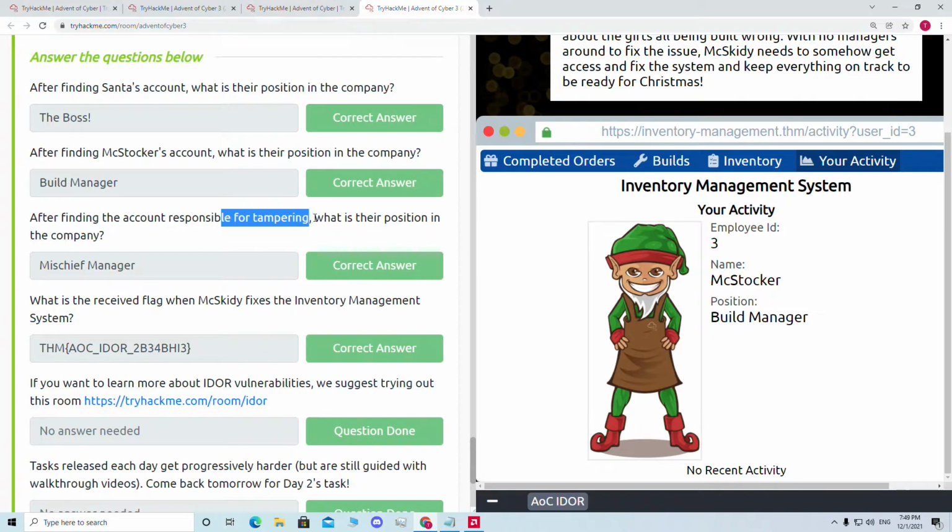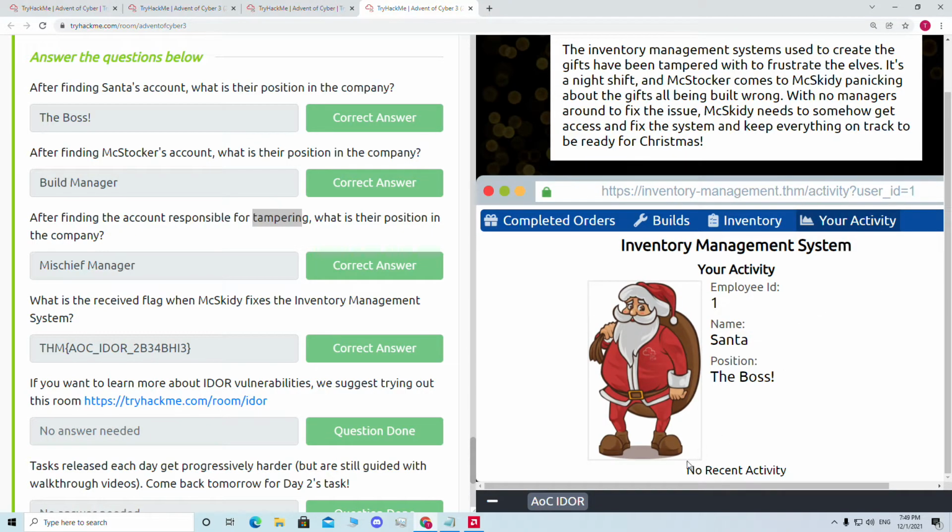In the activity we can see this account has no recent activity, and we were in Santa's account. If we go back to Santa's account, Santa has no recent activity as well. So we need to figure out one ID responsible for tampering with everything, and find his name and his position.